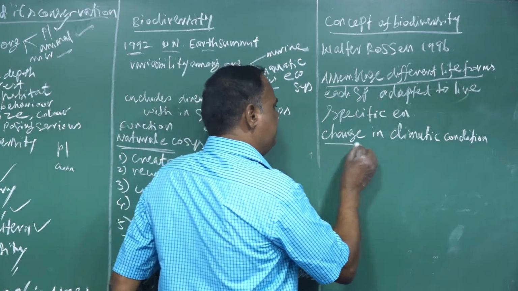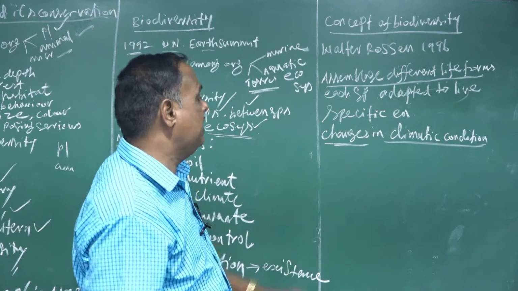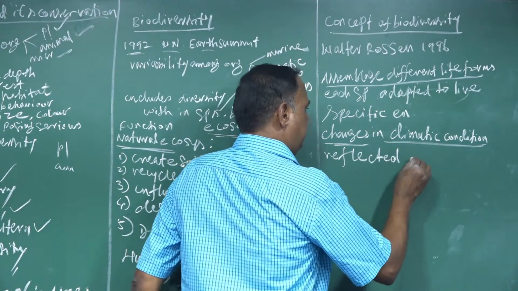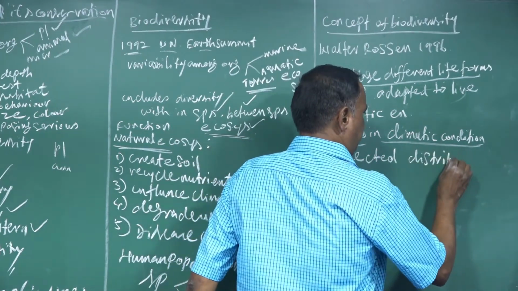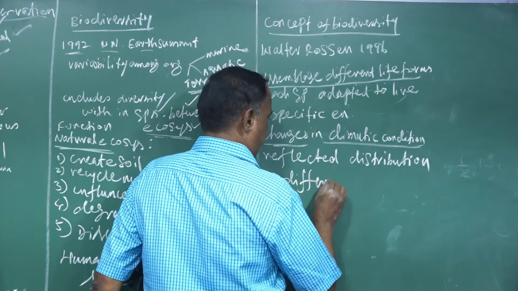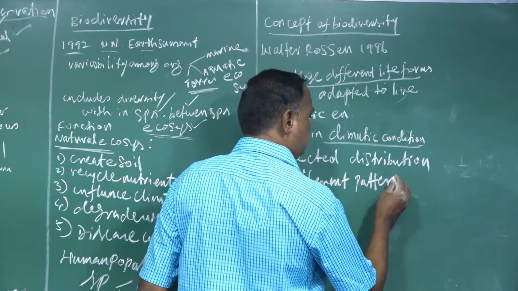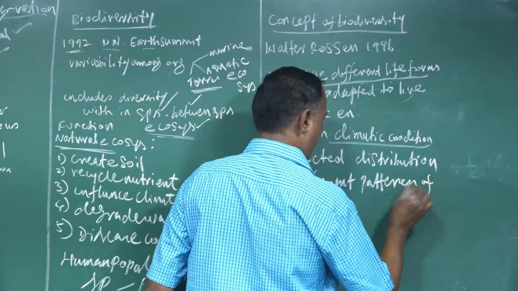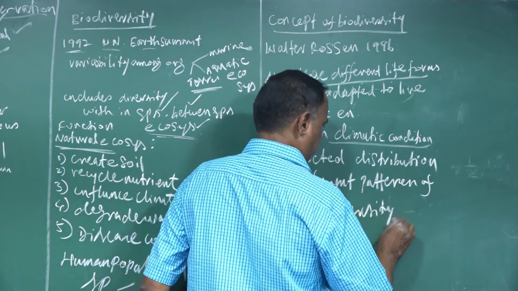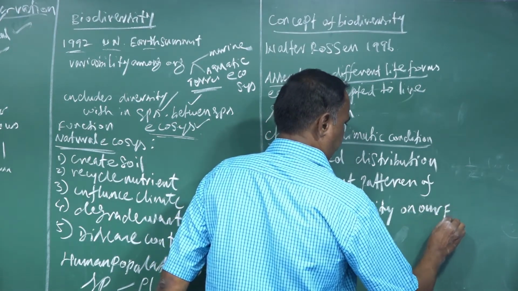When the climatic conditions change, it is reflected in the distribution and patterns of biodiversity on our planet Earth.